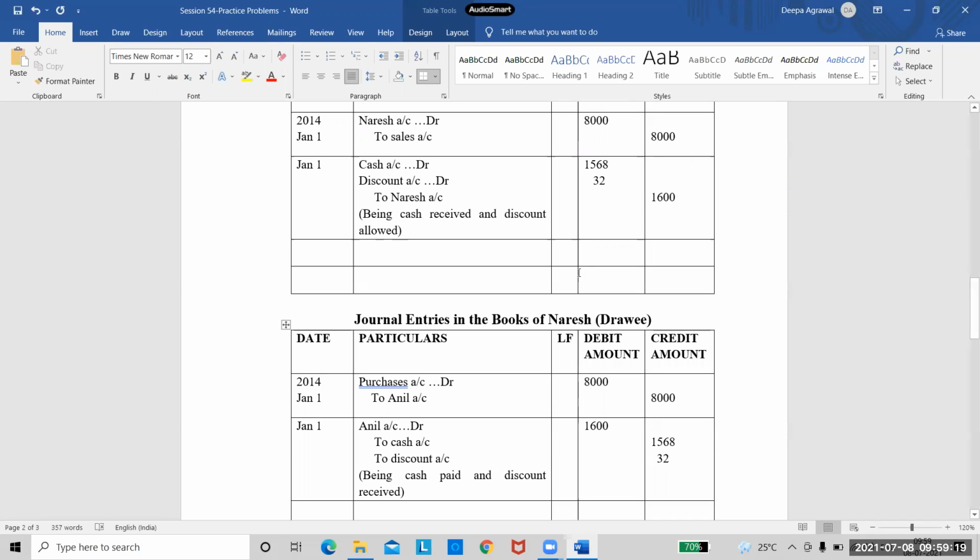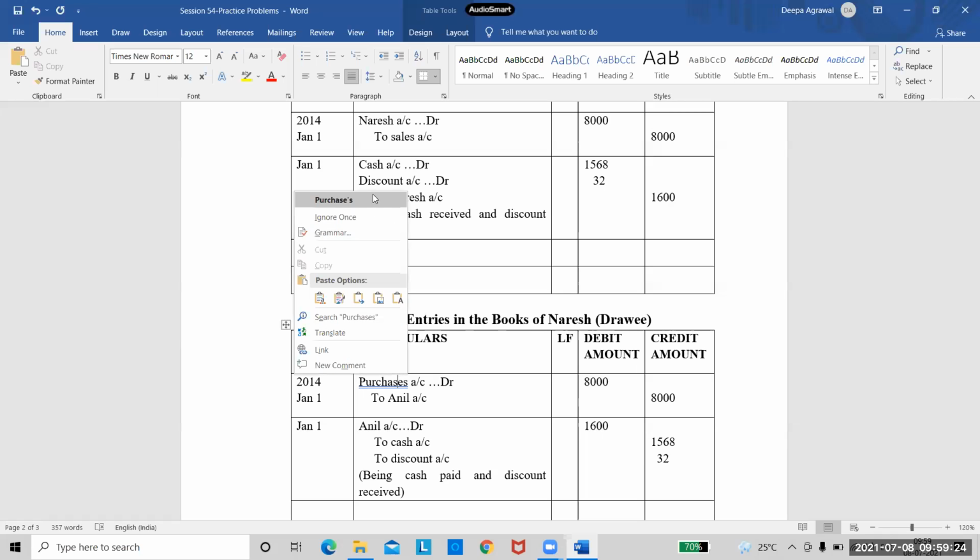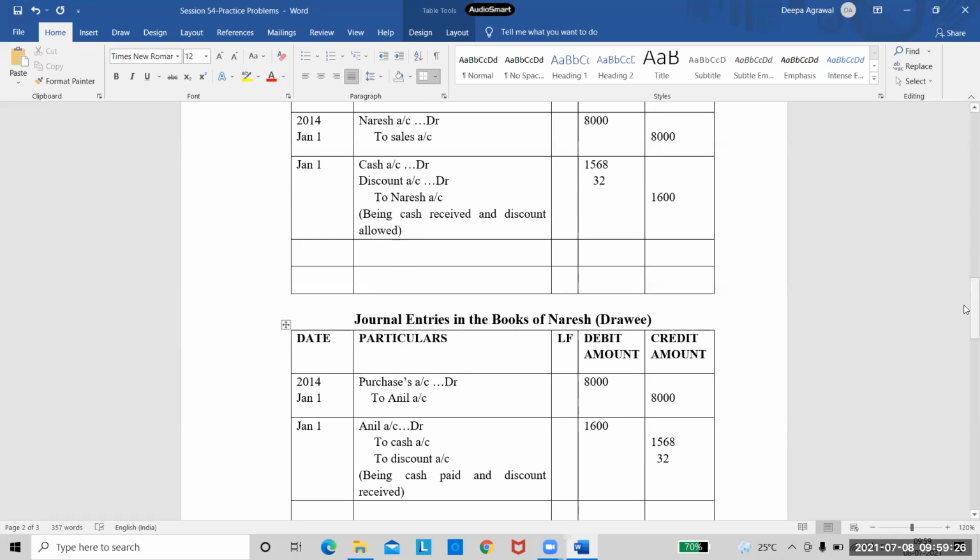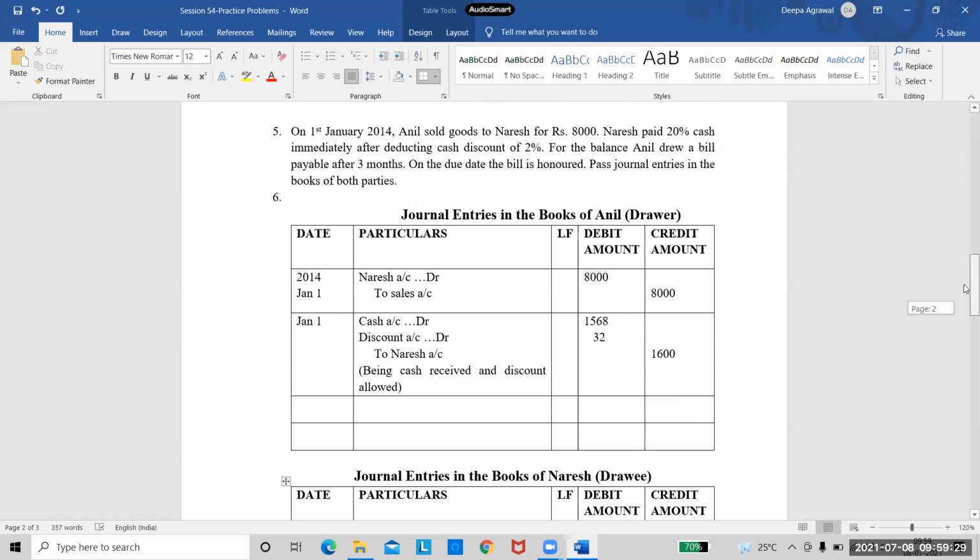Is this entry clear? Anyone has a doubt in this entry? Please let me know. If you're not understanding, please let me know. Do I move forward with the next transaction?